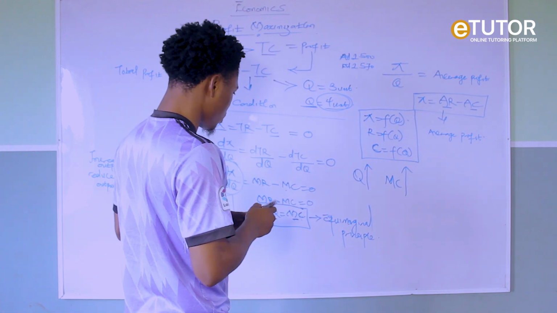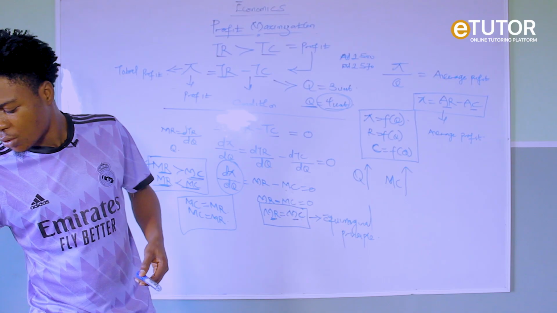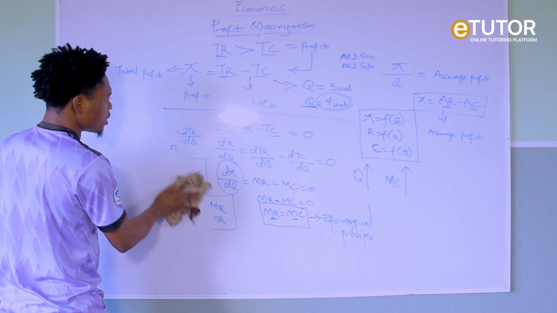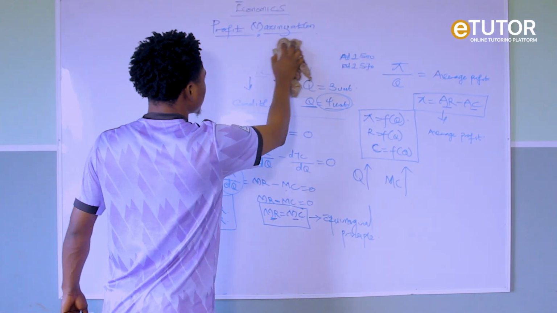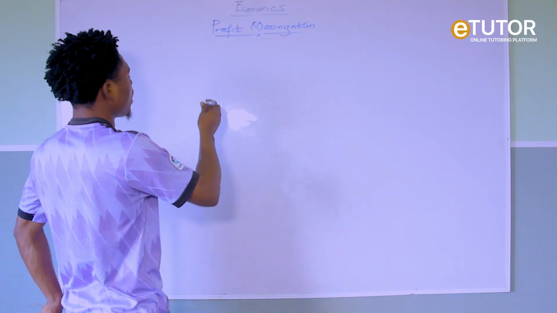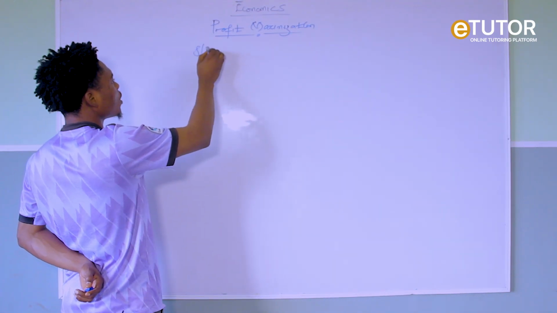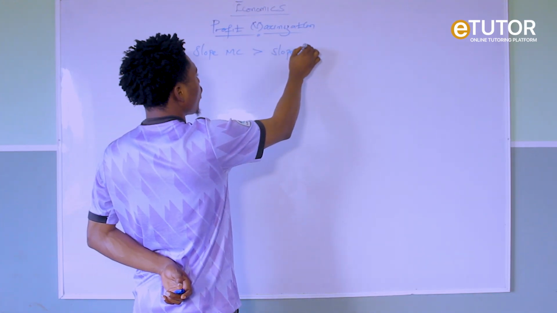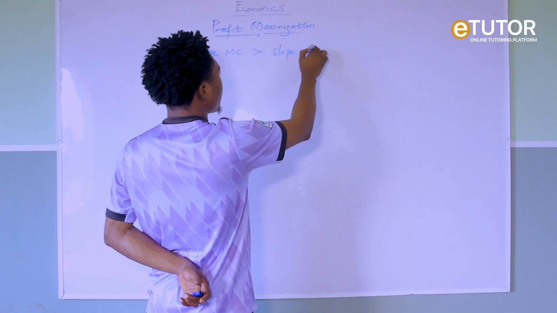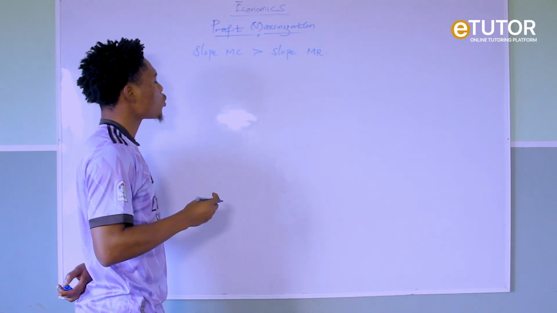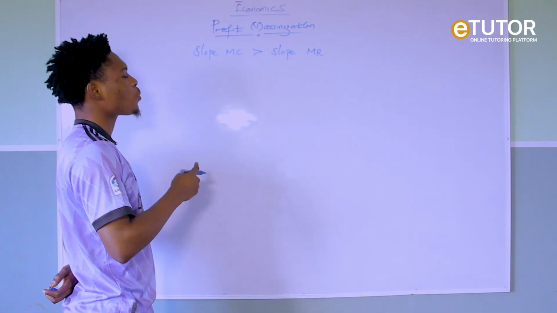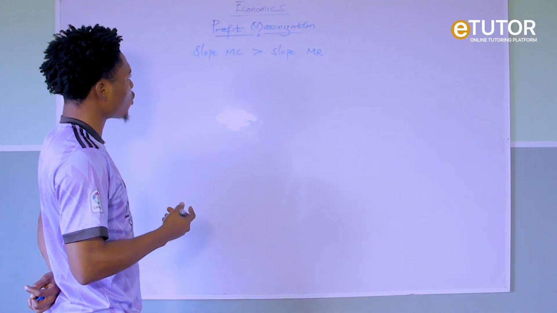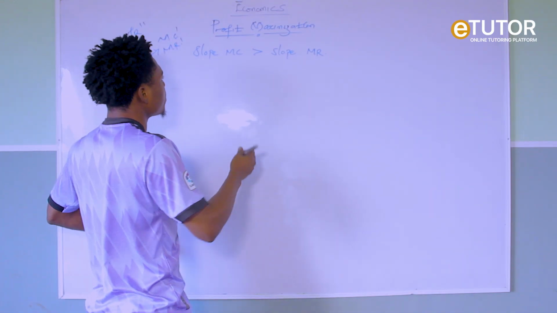Then another condition for profit maximization is when the slope of the MC is greater than the slope of MR. Now another condition for profit is when the slope of MC is greater than the slope of MR. Now it is this slope of MC that serves as the second order condition which fulfills the profit maximization for the firm.